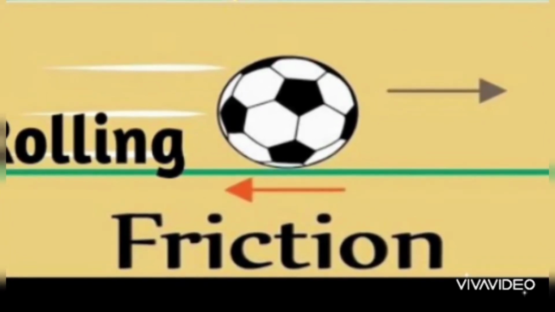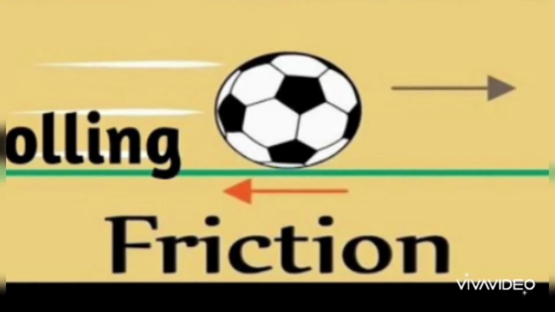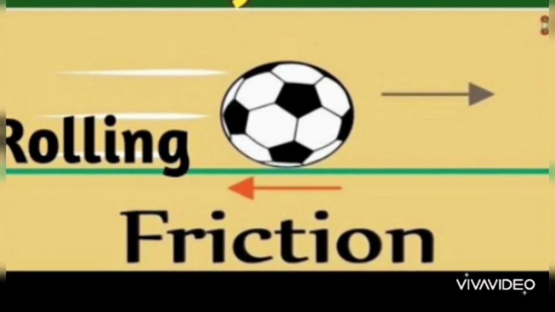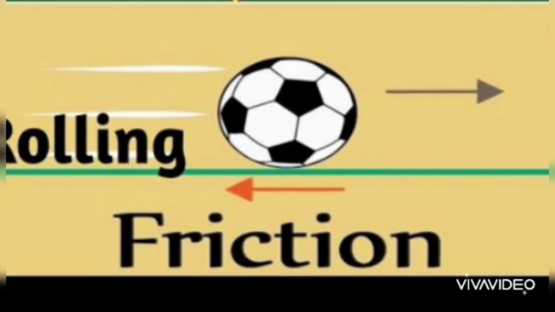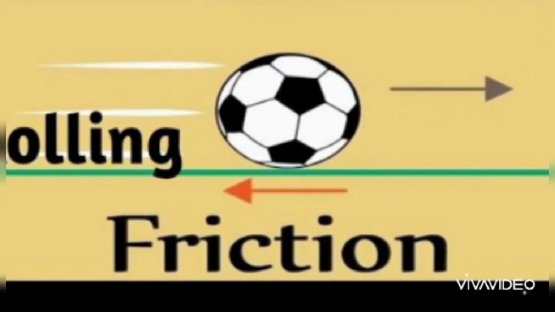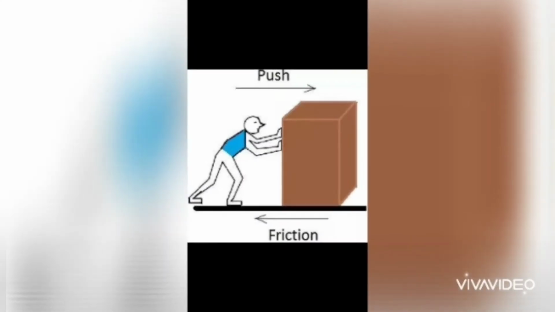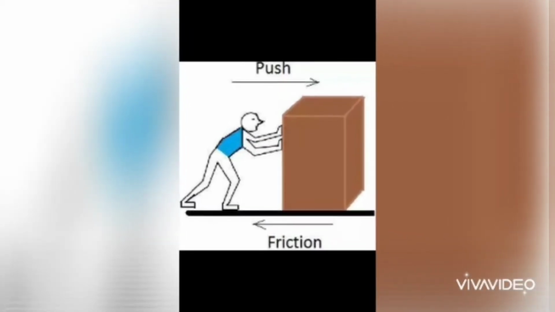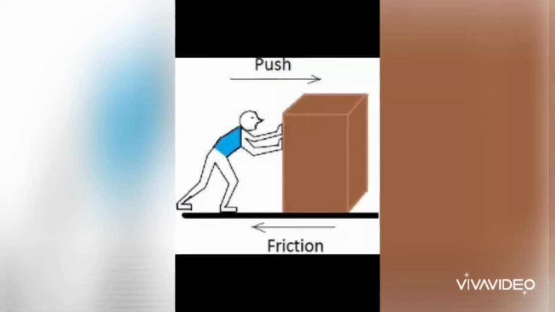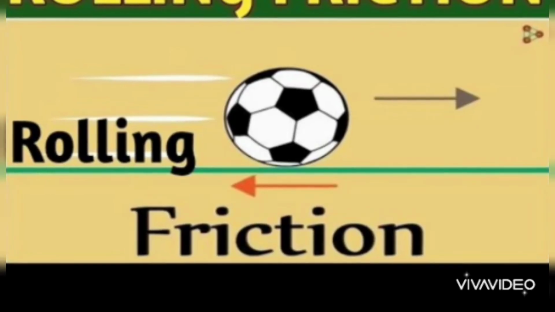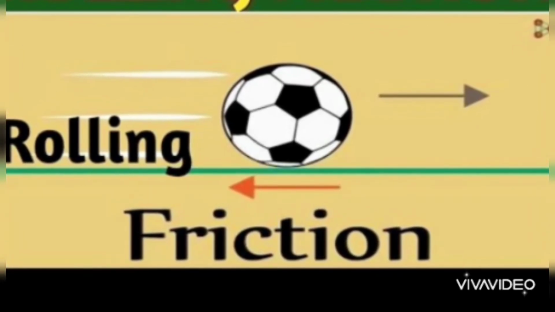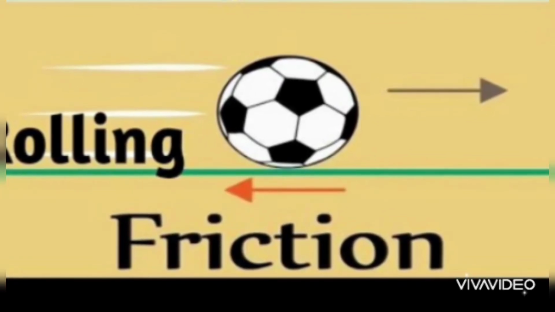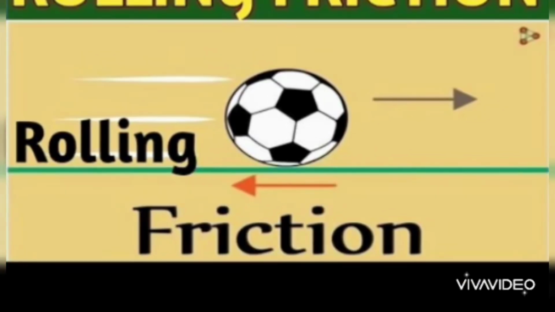Here actually happens a change in the state of motion, isn't it? We already studied that a force can change the state of motion. So, here also there will be a force acting when the ball moves on the ground, and that force makes the ball slow down and stop after some time.